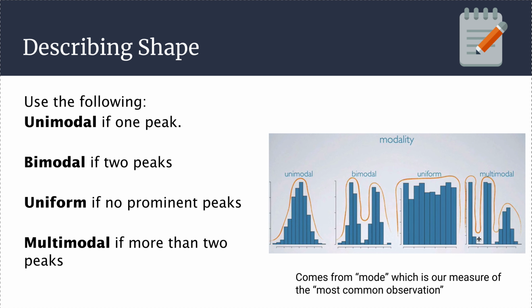All right. And then something is multimodal if there's more than two peaks. In this case, we've got one peak, two peaks, three peaks. As we'll see later on, we can think of these as clusters. Notice that one of the peaks is actually lower than the other peaks, but that's okay. There are three distinct or prominent peaks. This idea of modal comes from the term mode, which you might recall is our measure of the most common observation. So we say something is bimodal if there's two peaks, like two areas where we have really common observations.